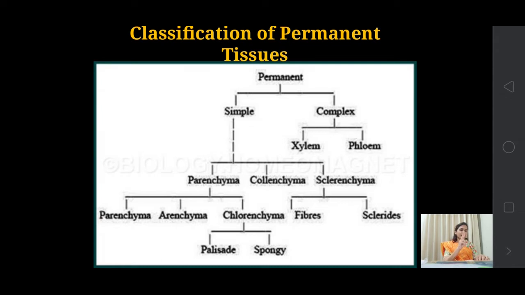Xylem and phloem together are known as the vascular tissues, because vascular tissues conduct water and nutrients to every part of the plant body. It is also known as conducting tissue. Now simple tissue is of three types, that is parenchyma, collenchyma and sclerenchyma.